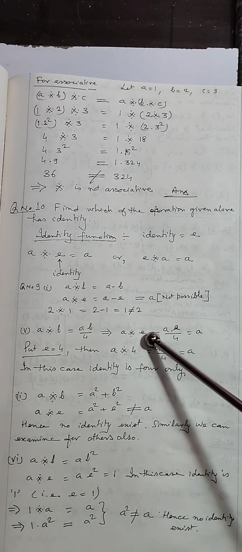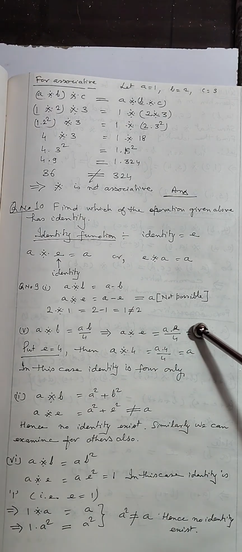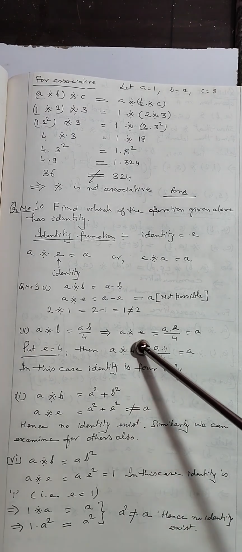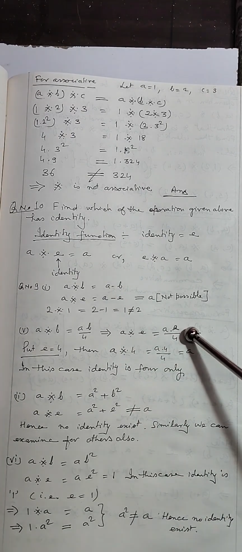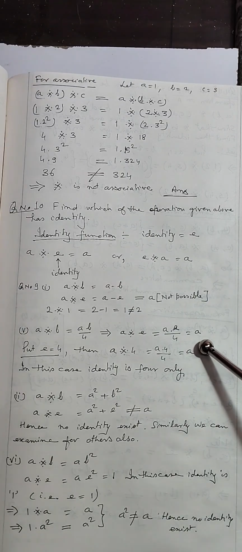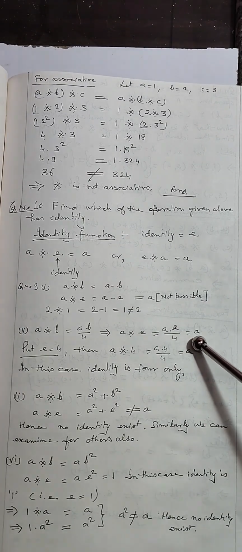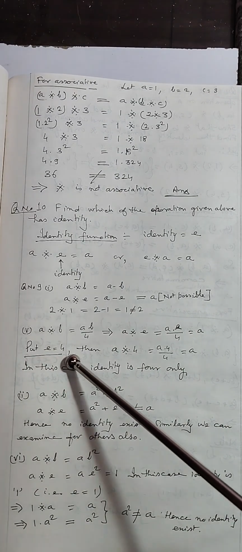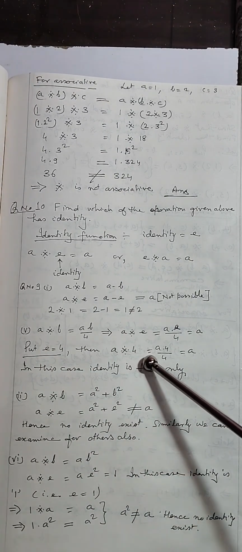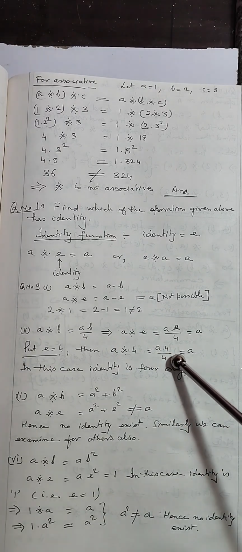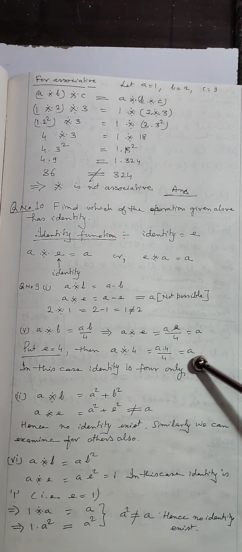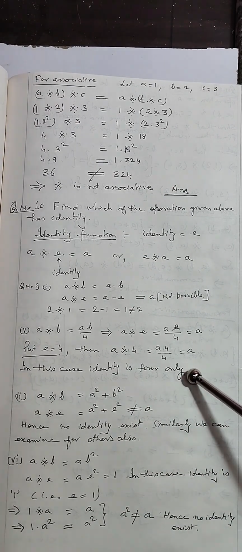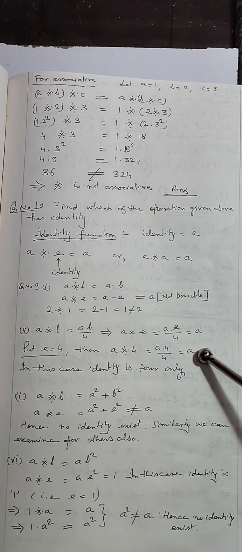So A into E, that should be equal to A. So here A into E divided by 4, see, A binary E, here we have written A into E by 4, and it should be equal to A. Now when will it be A? When the value of E is 4. See, put E is equal to 4, then A binary 4, that will be equal to A into 4 divided by 4, that will give you A. In this case the identity is 4 only. If we put 4, it will retain the identity.